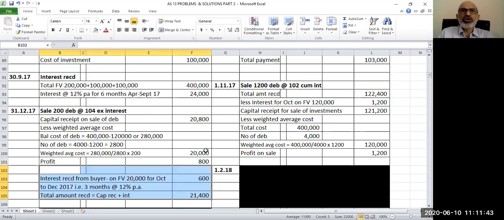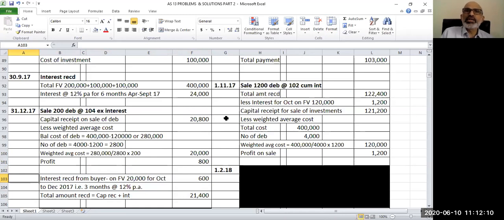Interest received from buyer: the face value of the debentures is 20,000. Interest at 12% per annum for 3 months, October to December, on 20,000, comes to 600 rupees. How much will you receive in aggregate? Here we'll have to calculate that amount, because we need to debit the bank account for that.